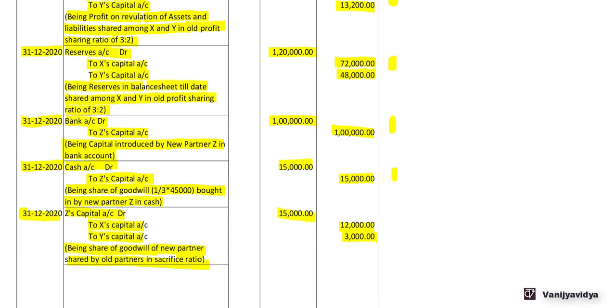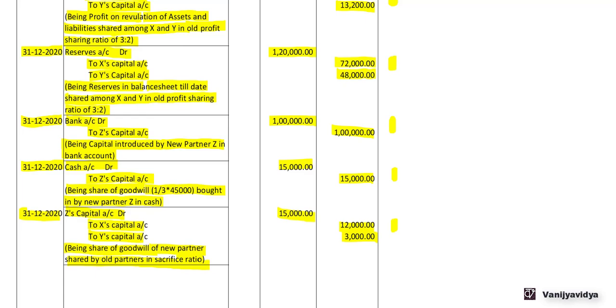Now 31st December 2020, Z's capital account debit 15,000 to X capital account 12,000 to Y's capital account 3,000. Now this entry is little tricky since we are preparing a combined capital account of all the partners. Now here Z's capital account will get debited by 15,000, whereas X capital account and Y's capital account will get credited by 12,000 and 3,000 respectively.